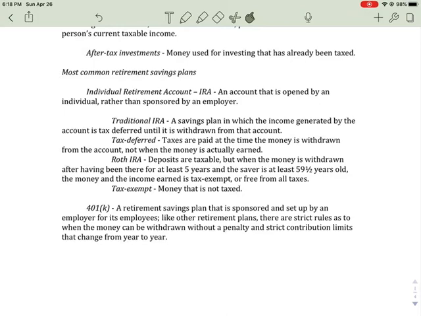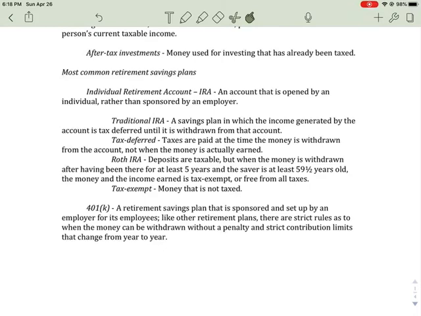Now, there's also the Roth IRA. These are deposits that are taxable when you put them in, but when the money is withdrawn after having been there at least 5 years, and the saver is at least 59 and a half years old, the money and the income is tax exempt, or free from all taxes. So there are two different versions.